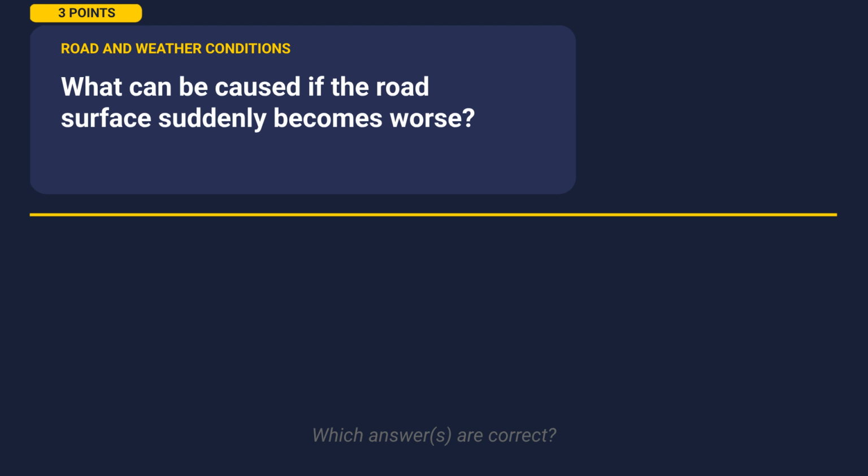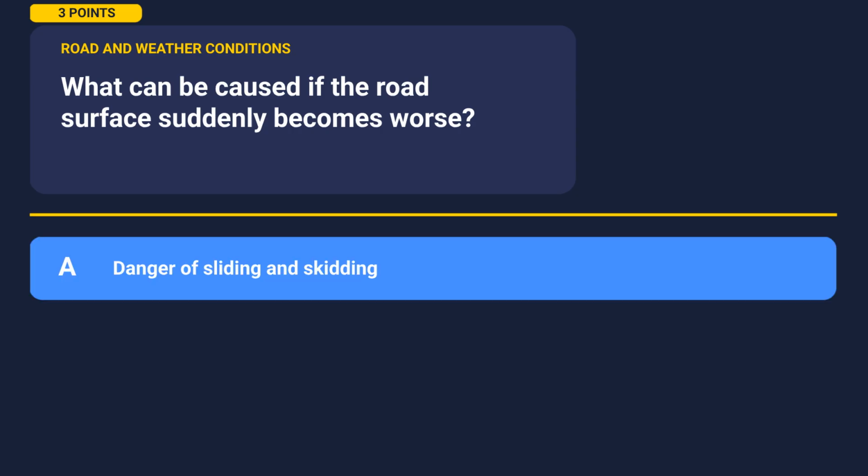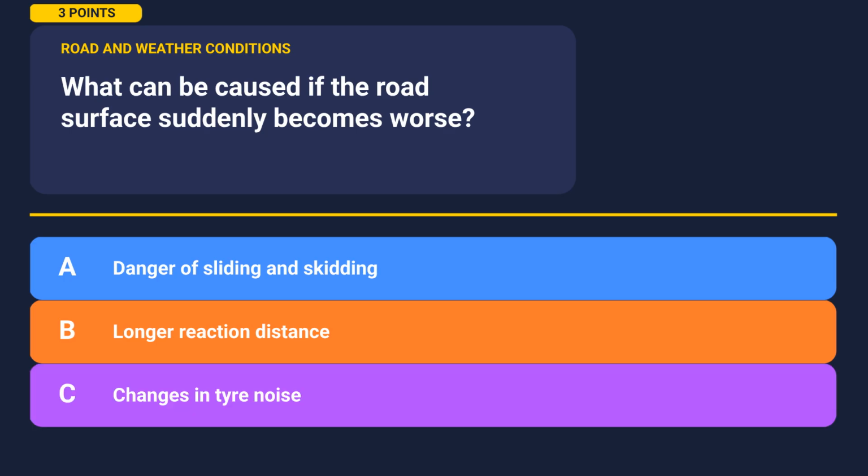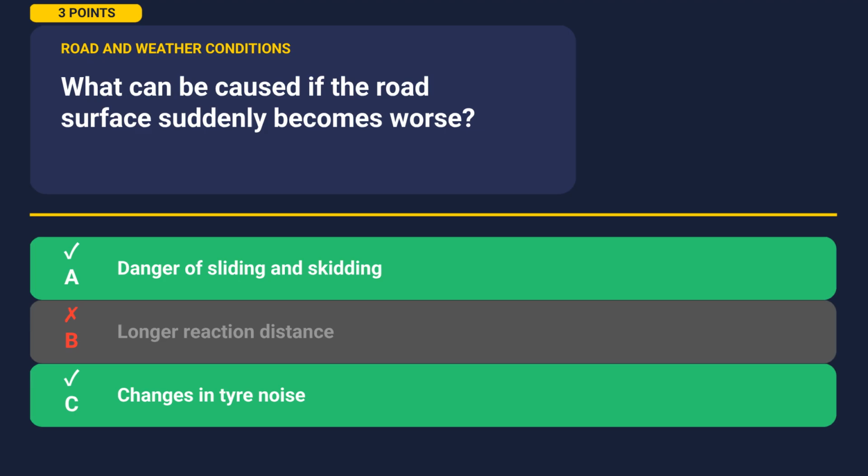On to the next one. What can be caused if the road surface suddenly becomes worse? Take a moment to look at the options. Option A. Danger of sliding and skidding. Option B. Longer reaction distance. Option C. Changes in tire noise. Go ahead and pause if you need time. When you're ready, let's reveal the answers. The correct answers are A and C.